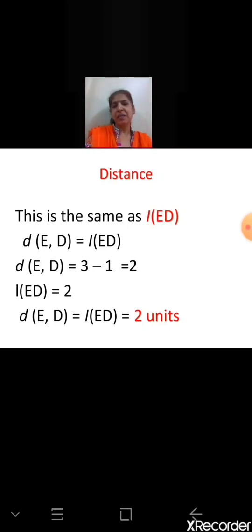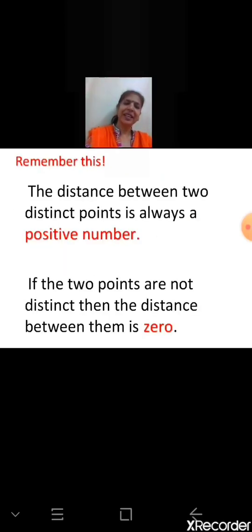Now the distance between the points E and D is 2. And when we say the distance between points E and D, we can also say the distance between the points D and E. It is one and the same thing, ED or DE. Even for the line segment, we say segment DE or ED, the same thing. So distance is the length, and the distance between the points E and D is the length of the segment ED and it is 2 units. Units can be centimeters, meters, kilometers, etc.